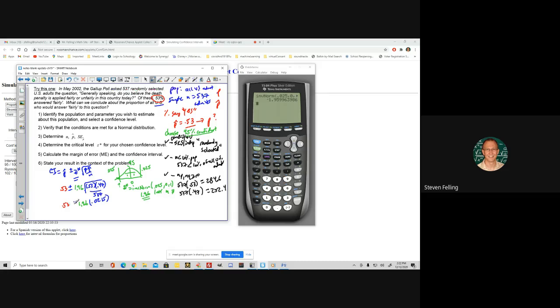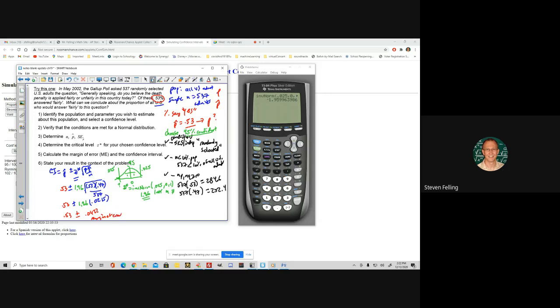Okay. Let me multiply these two numbers. I'm taking the unrounded version times 1.96. This actually ends up being then 0.53 plus or minus, and we're going to multiply these two things together and get 0.0422. This is called the margin of error here, how much we're going to go above and below.